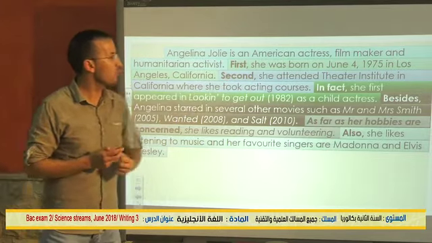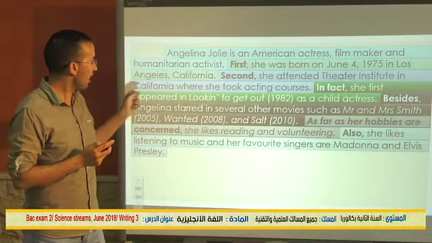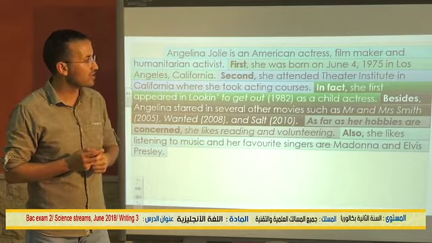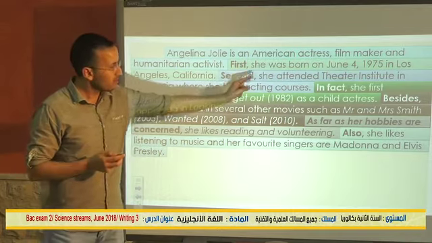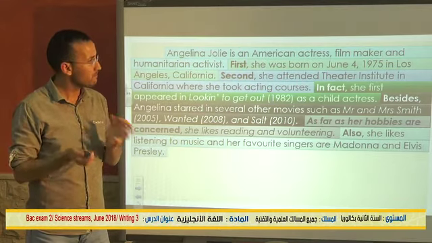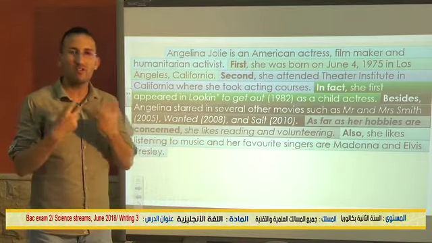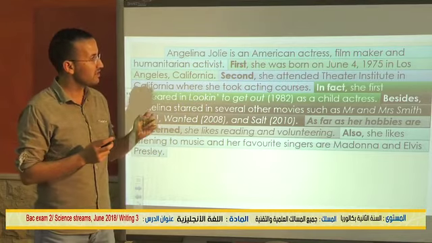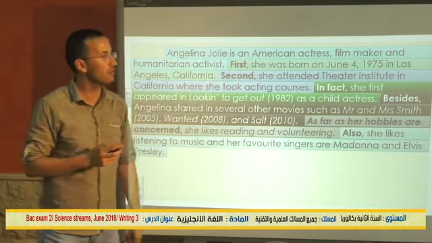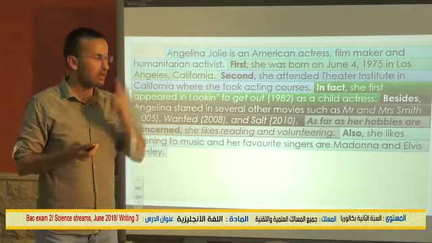Or the second one: second, she attended Theatre Institute in California, where she took acting courses. Again, if you say, for example, she attends Theatre Institute in California, then you're not using the appropriate tense. Here, you need to use the simple past because we're talking about a complete action.